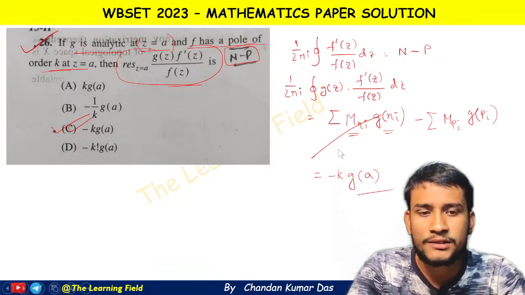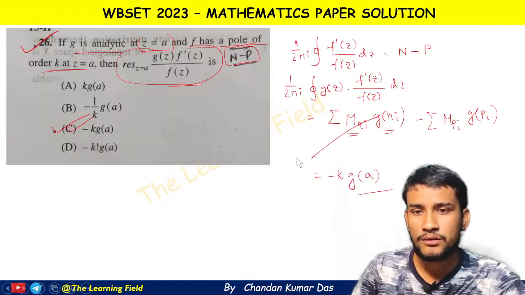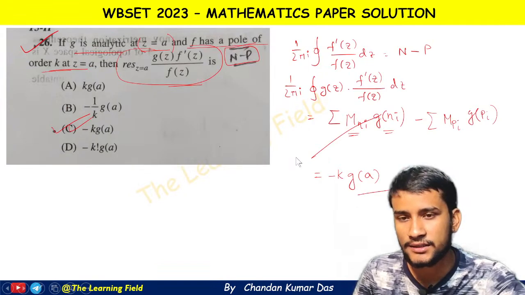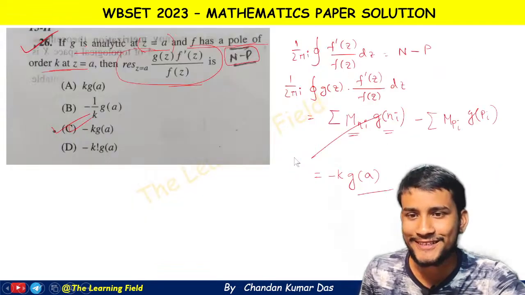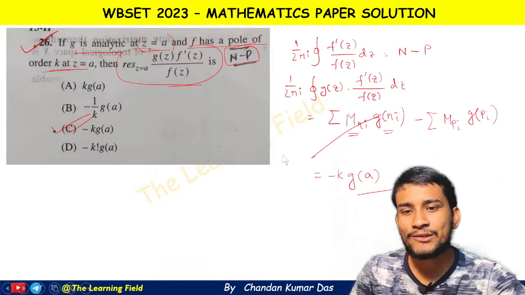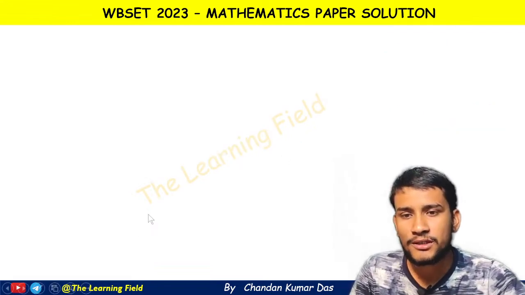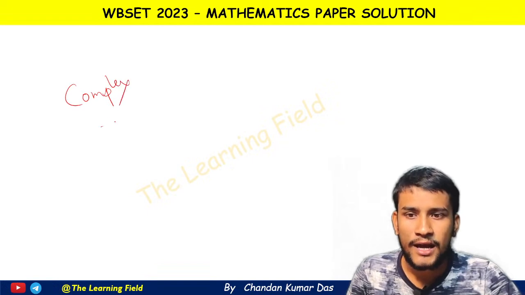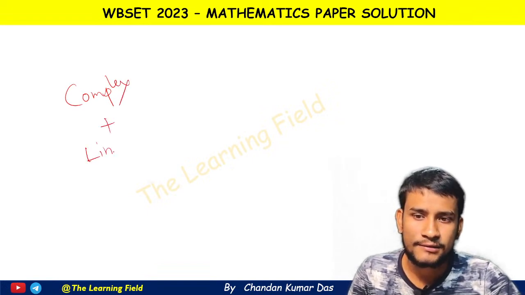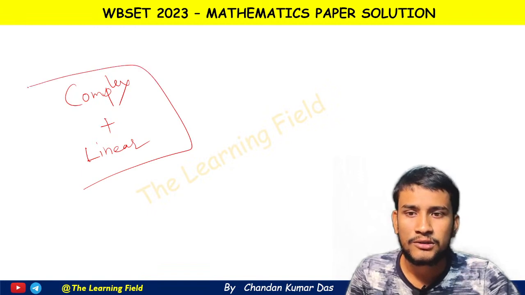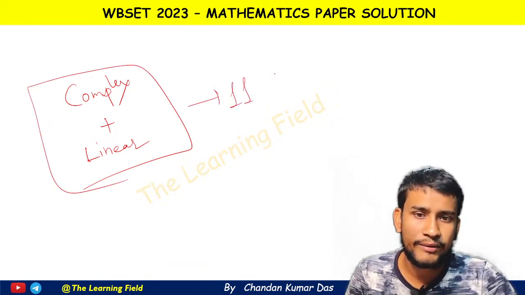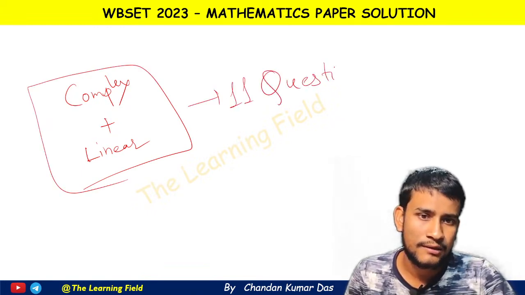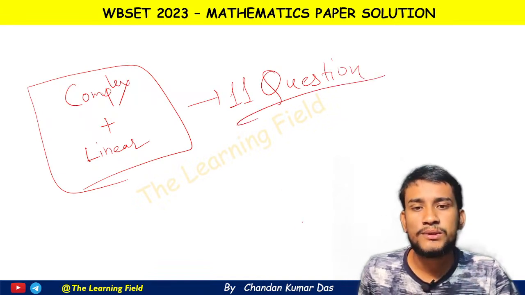Now going to the next question. Oh, this is the last question. I think we solved all the questions. These are the questions from complex and linear algebra. I think there are a total of 11 questions. So this ends today's session.